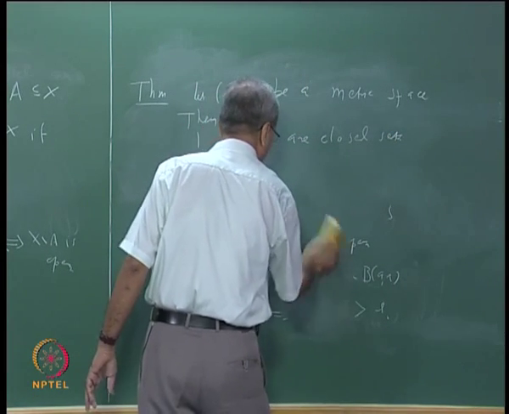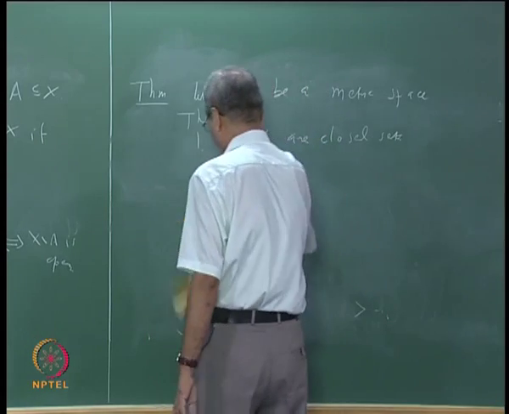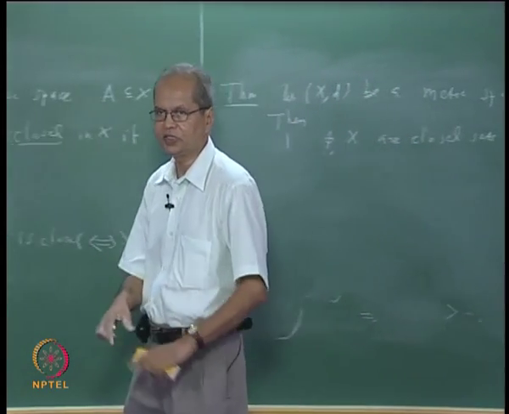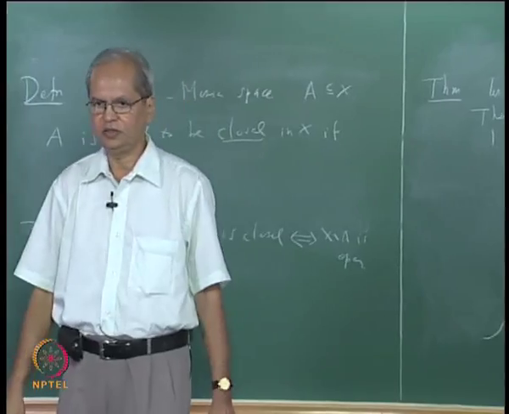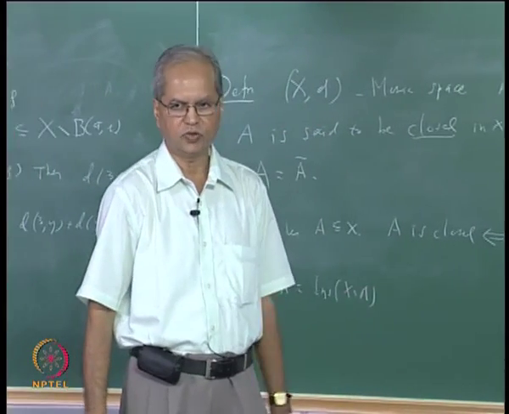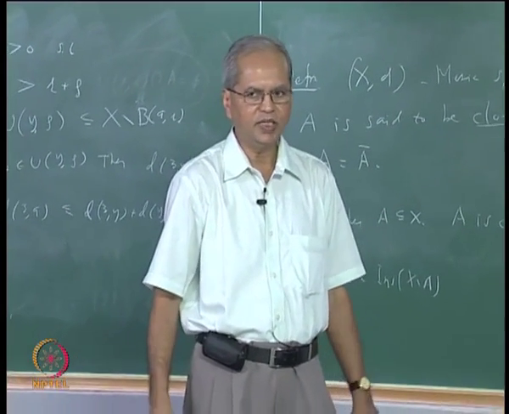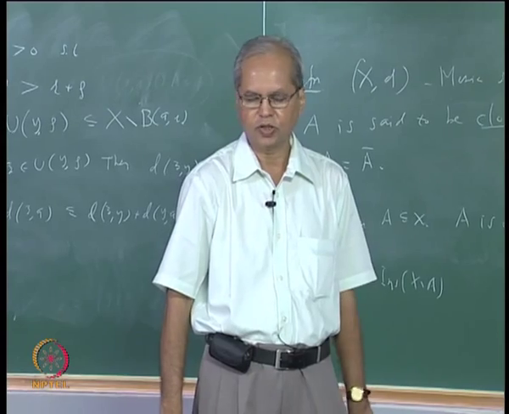And about unions and intersections the roles are interchanged here. In case of open sets we know that the arbitrary union of open sets was open, here we can say that the arbitrary intersection of closed sets is closed.